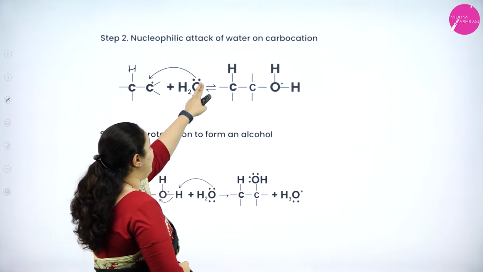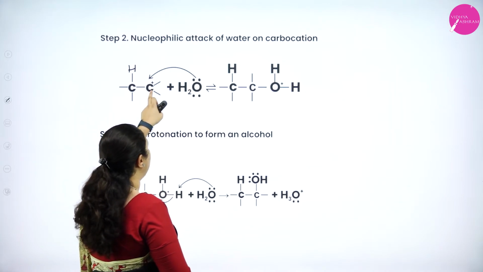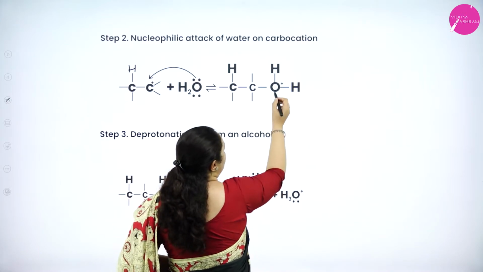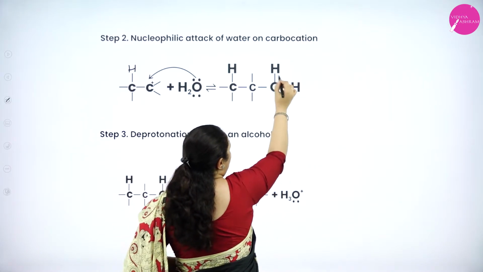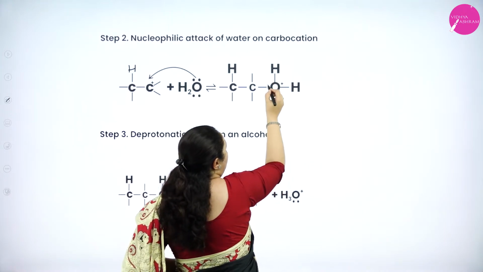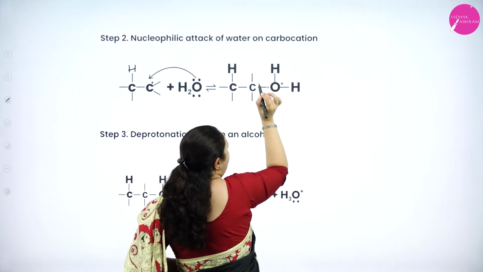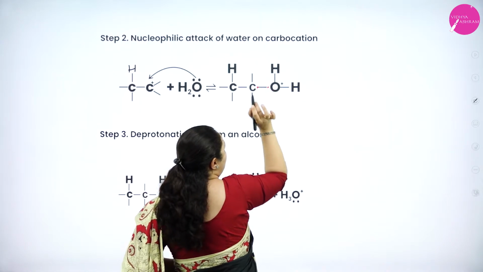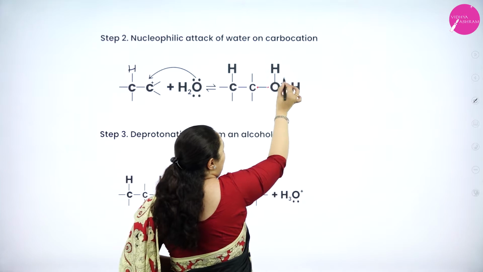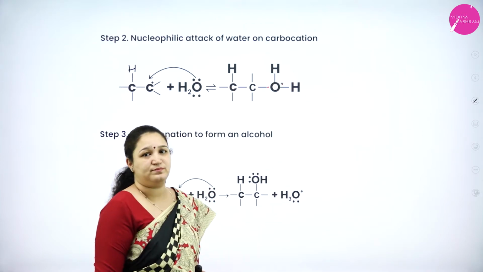Now, this lone pair of electron, one electron it will give to the carbon atom and it will get attached to the carbon atom. You can see here oxygen with two hydrogen atoms, that is this water only, and the lone pair, one electron it gave to the carbon atom, one electron it is having on its own to form the bond. As it gave one electron to carbon atom, it got the positive charge.